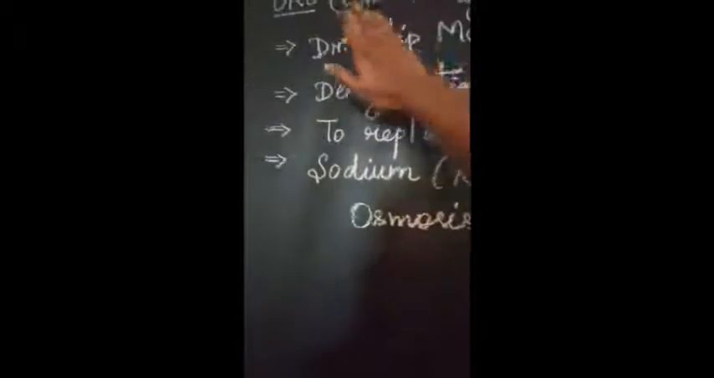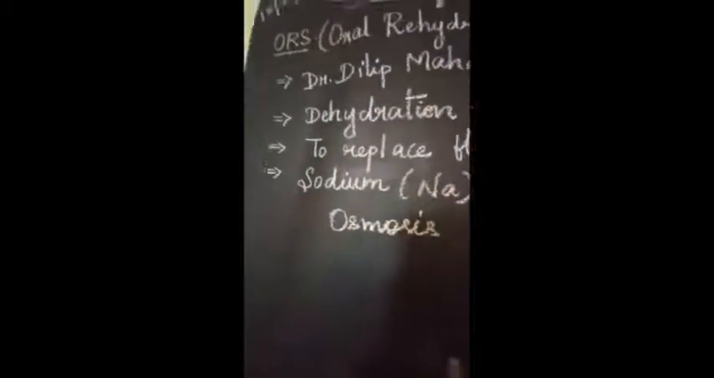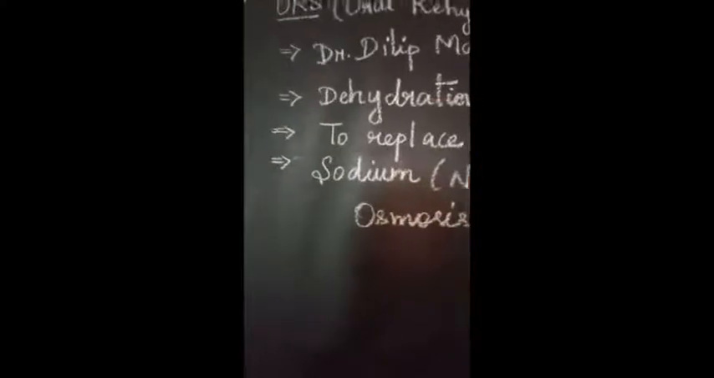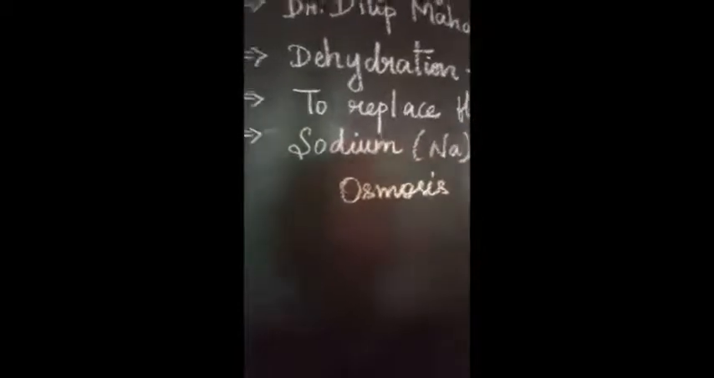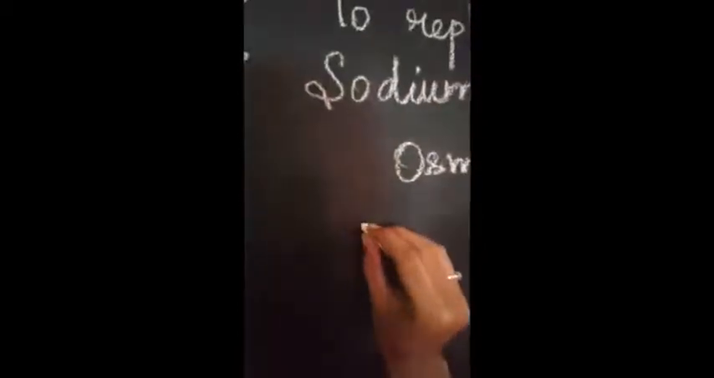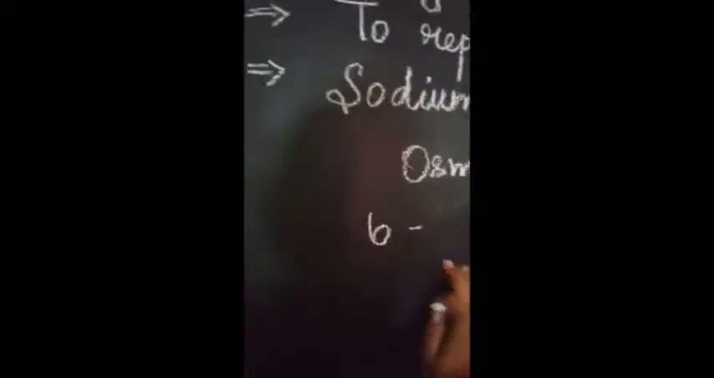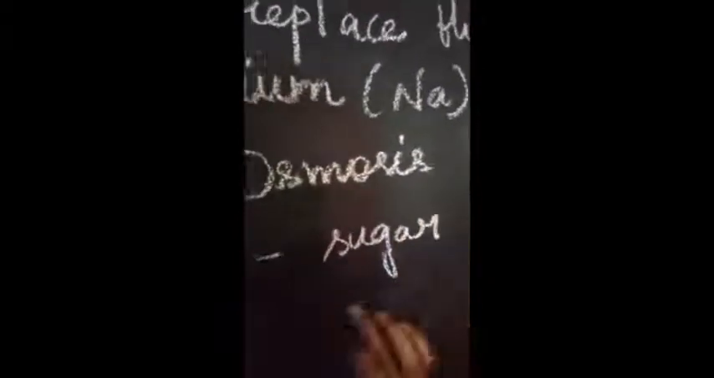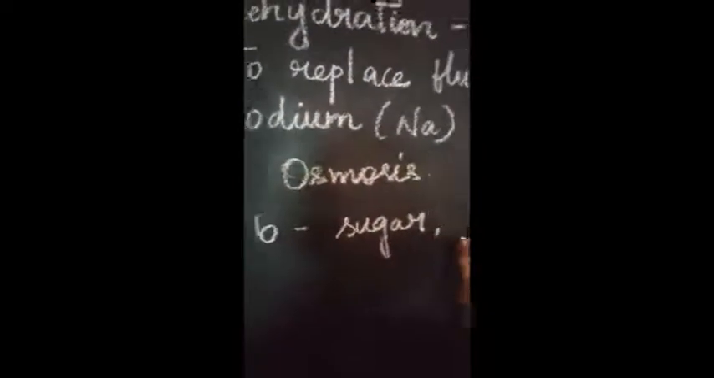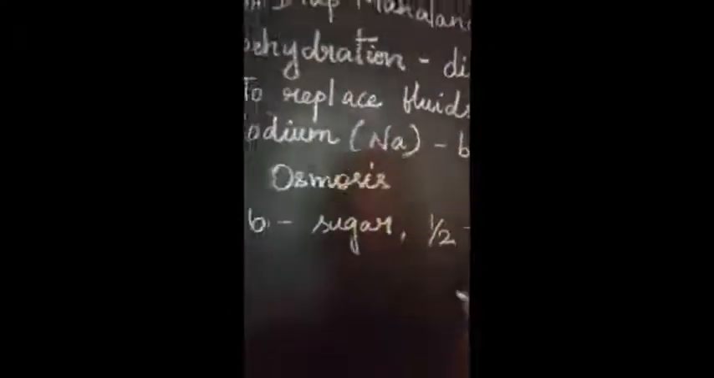Okay, this is the main use of this oral rehydration solution. Oral rehydration solution means what? At first they made a trial with a single salt, only salt and water, and later they came to know that it is not enough. So the mixture they have taken is 6 tablespoons of sugar, and with that only half a tablespoon of salt. Okay, this is the normal ratio measurement.